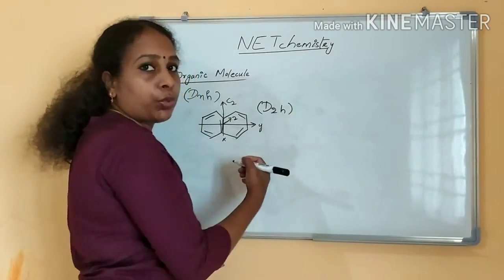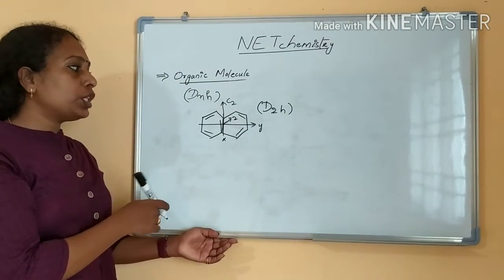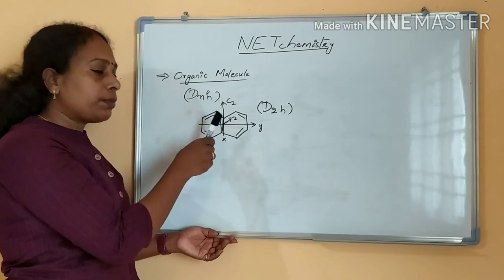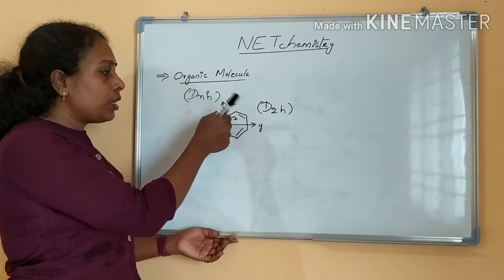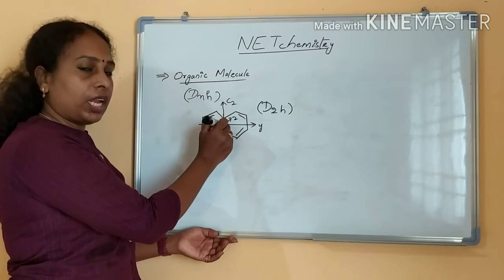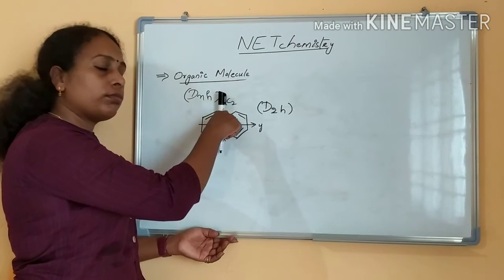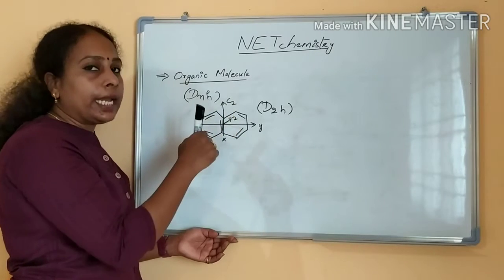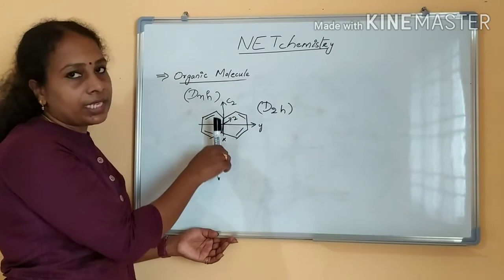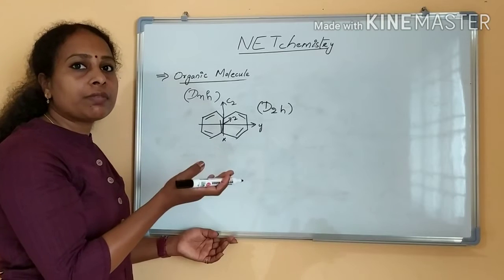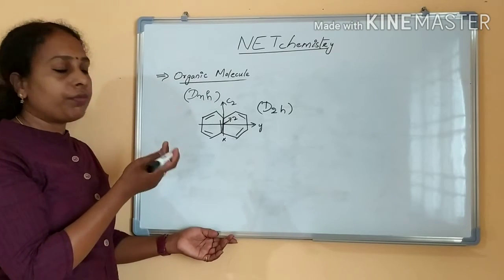In D2H point group, three axes of symmetry are there. One is through this, one is through the middle like this, and one is through this portion. If three axes of symmetry are there, three planes will be there, and a center of inversion will be there.